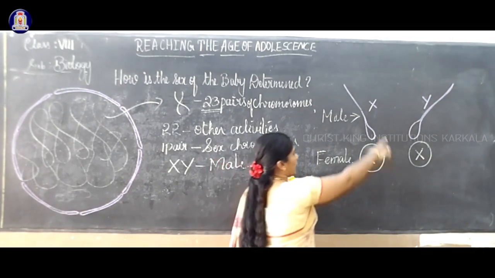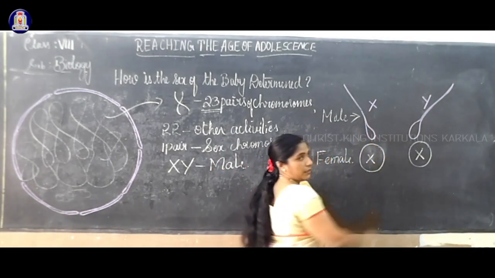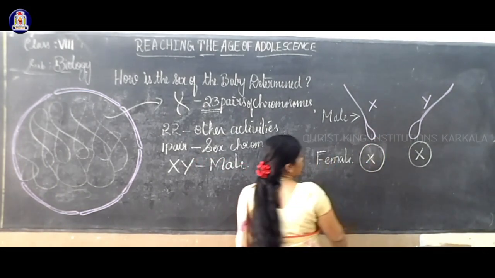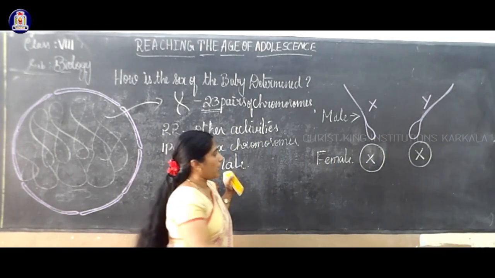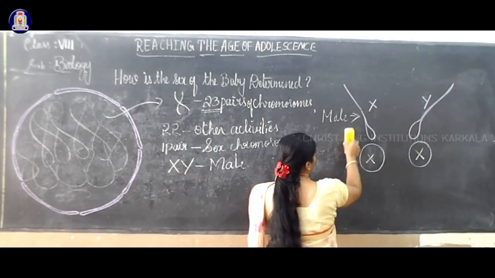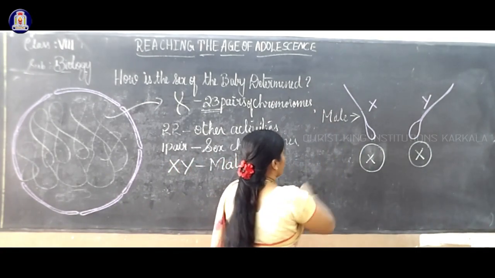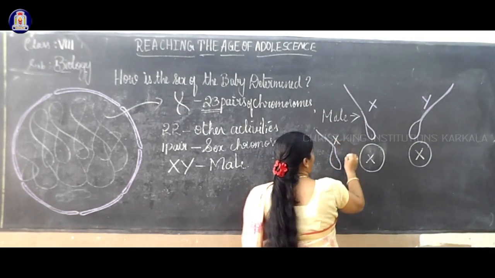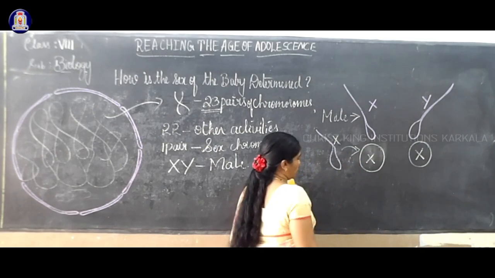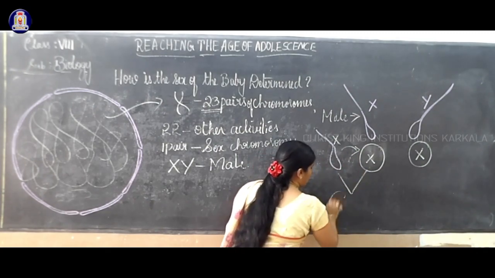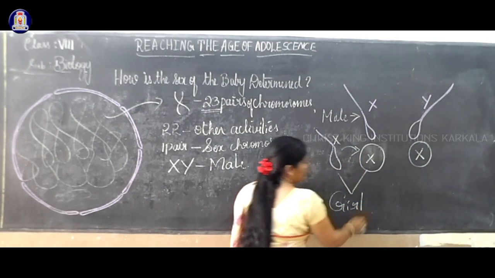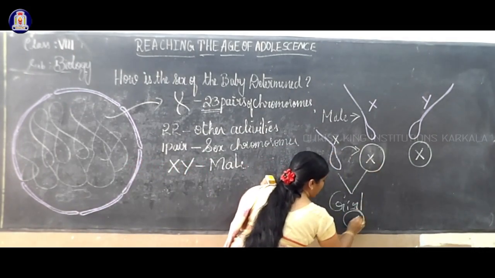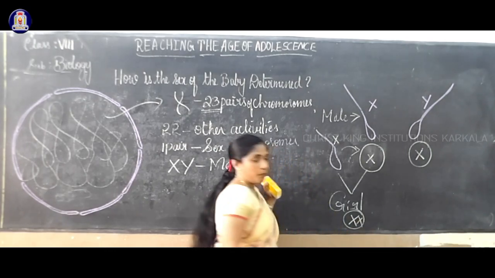When X combines with X, the child will be born as a girl, getting XX chromosomes.